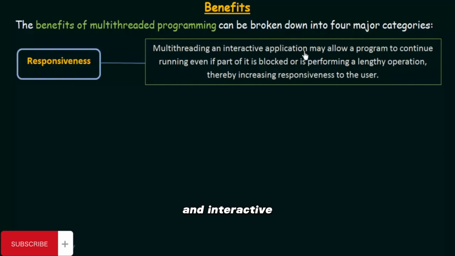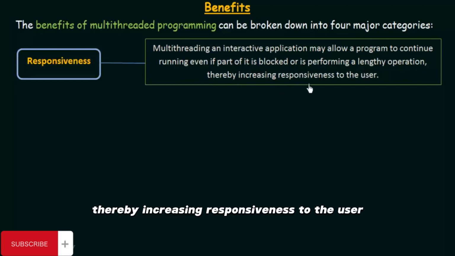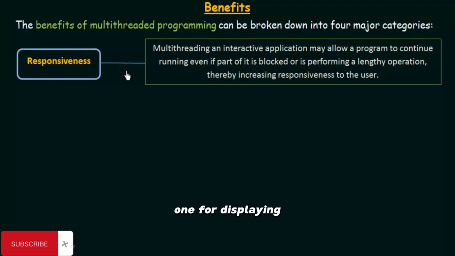Multi-threading an interactive application may allow a program to continue running even if part of it is blocked or is performing a lengthy operation, thereby increasing responsiveness to the user. So we have better responsiveness if we have multi-threading. I can explain this using the same web browser example. We said we have different threads, one for displaying the web page, another one for downloading, and let's say another one for the user to interact with the web page.